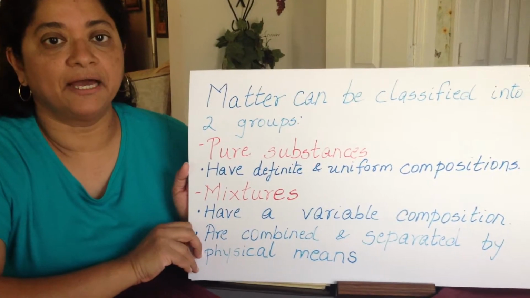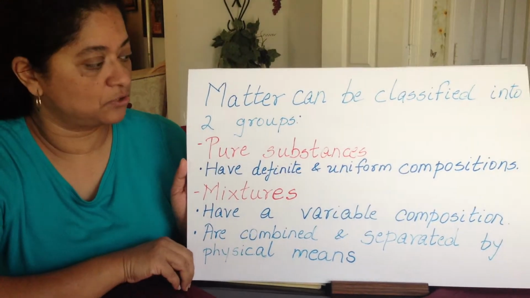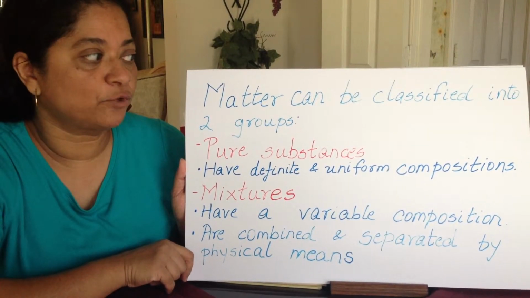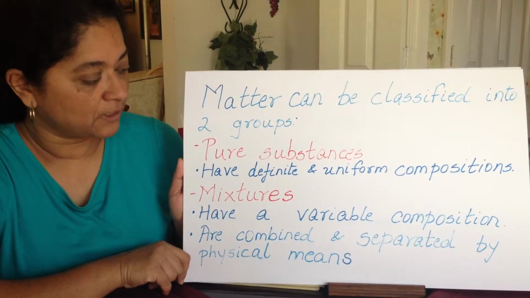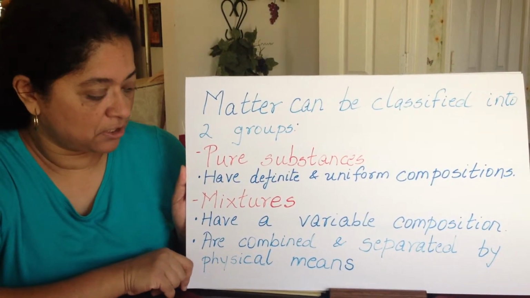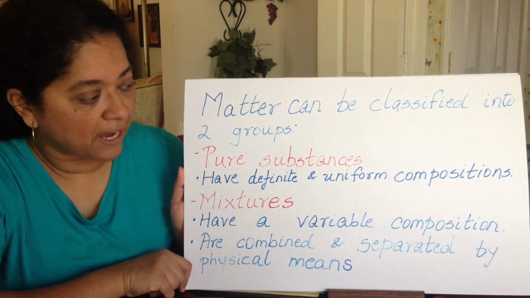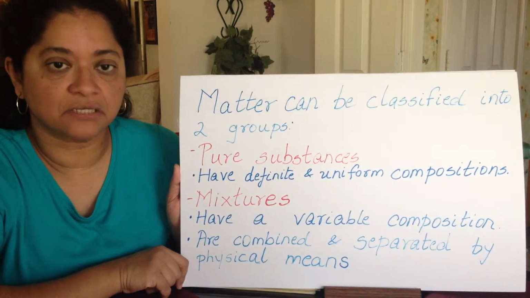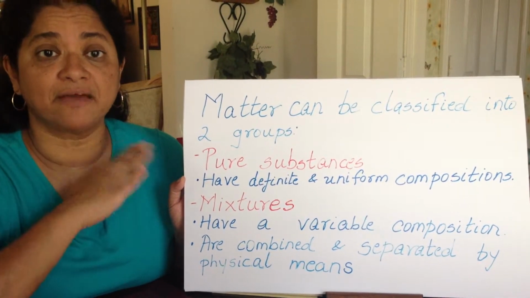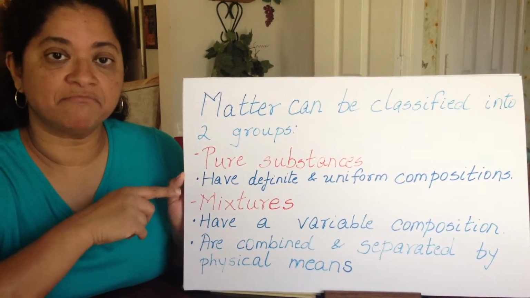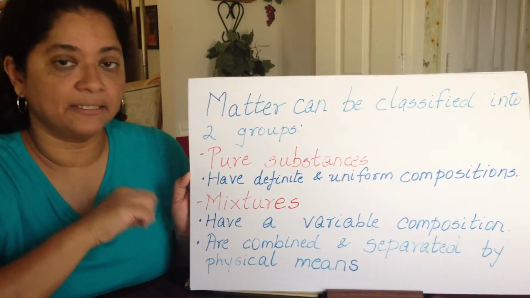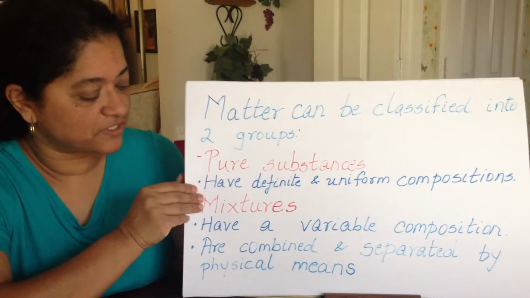Matter can be classified into two groups. You have your pure substances that have definite and uniform composition. Then you have your mixtures that have a variable composition and are combined and separated by physical means. So there are two groups of matter: pure substances that have a definite composition, whereas you have mixtures that have a variable composition and are combined and separated by physical means.